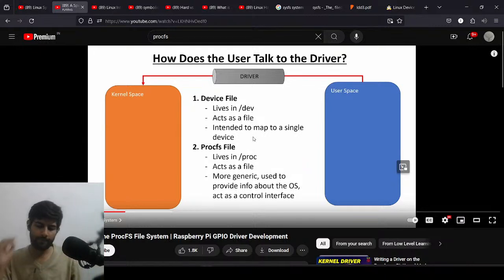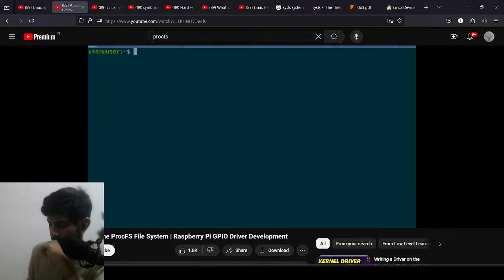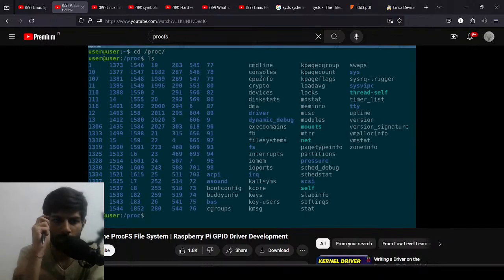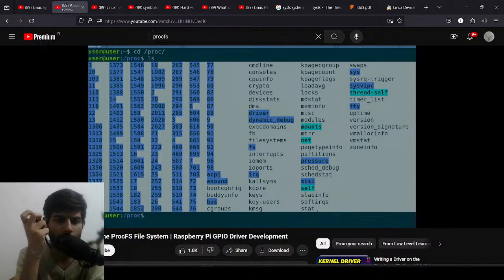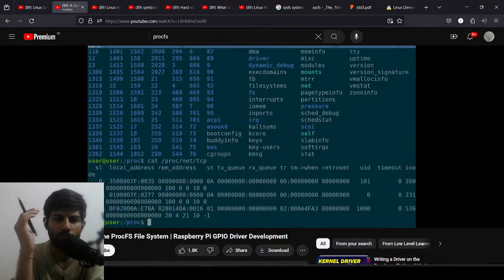To give an example of what the proc file system looks like, I'll pull it up real quick here in my VM. I'm going to turn off my Raspberry Pi for a second. It's still on, just running in the background. So we'll go to /proc. You see a bunch of files here. None of these are actual files. These are all special mapped interfaces to the kernel that do certain things for us. If I do cat /proc/net/tcp, that call actually goes into the kernel. The kernel parses all of the connections that are running on TCP, and then we get this output that goes to user space. So it feels seamless. It feels like a file, but it's actually not.